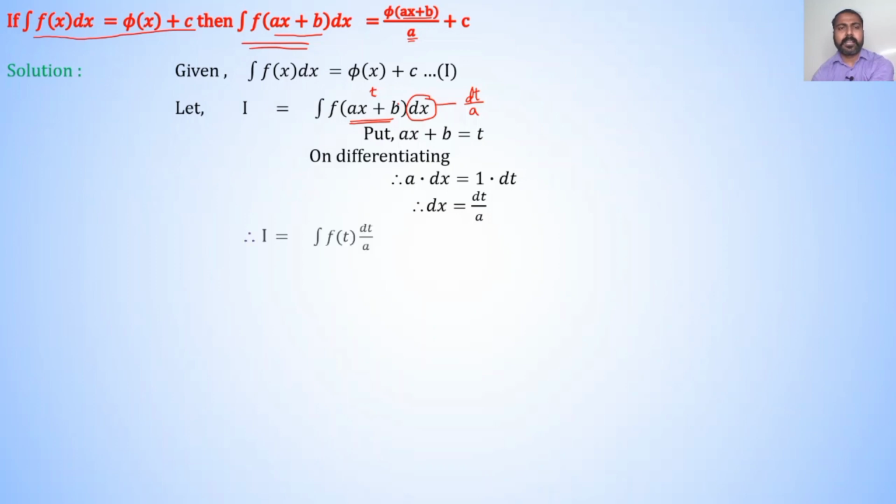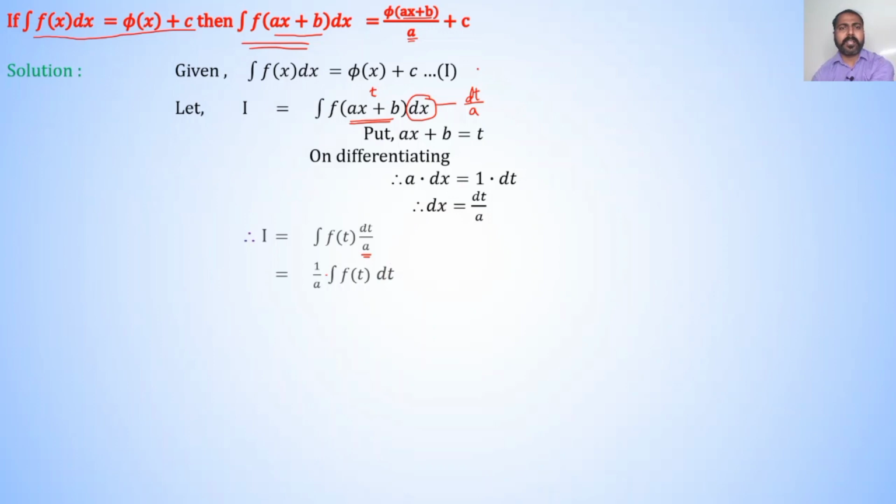We write dx as dt divided by a and ax plus b as t. So, integration becomes I is equal to integration of f of t into dt divided by a. Here in denominator a is constant, so take outside the sign of integration. So, I is equal to 1 upon a into integration of f of t dt.